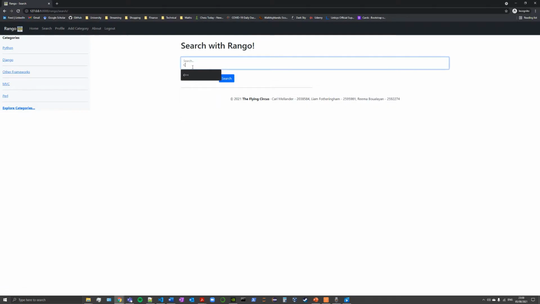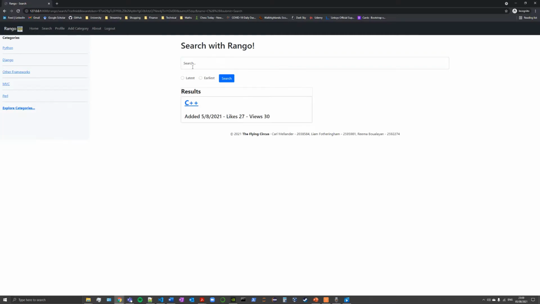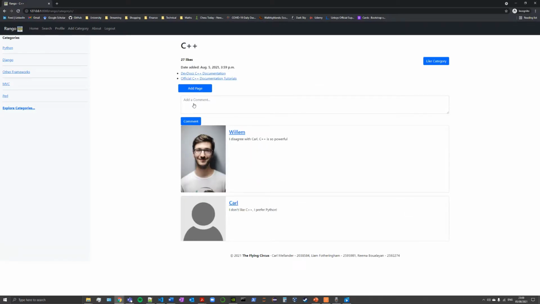Once on the search page, he types in the language name. Once on the category, he can see a list of resources for him to start using, so he likes the category, meaning he can keep track of it for the future.